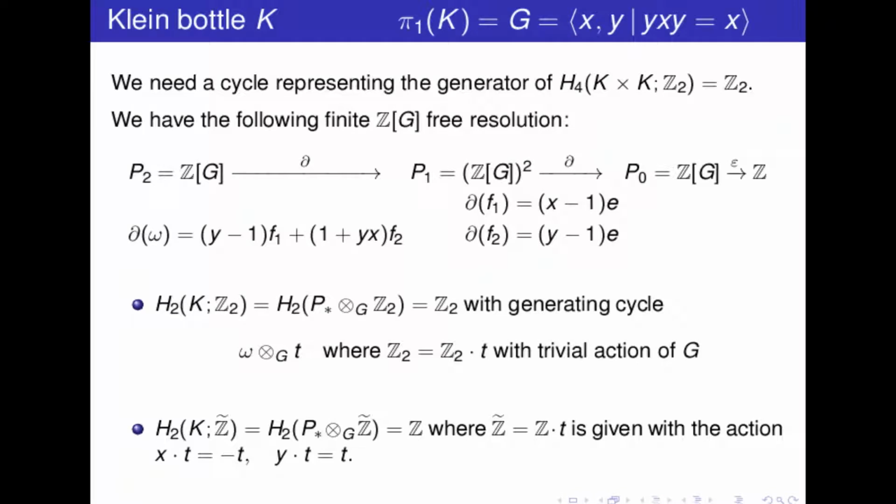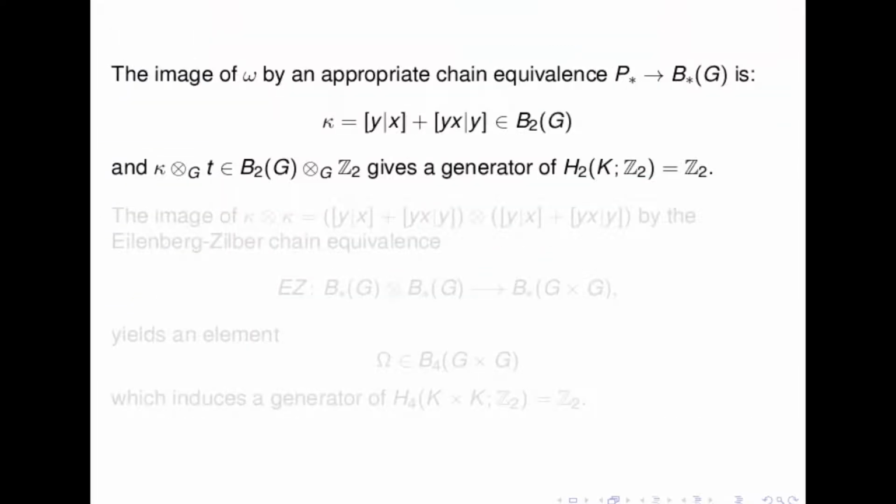Okay. Now we need to have a representative of the homology class of the product. So first, what we do is go to the bar resolution, and we can do that using an appropriate chain equivalence from our finite resolution to the bar resolution.